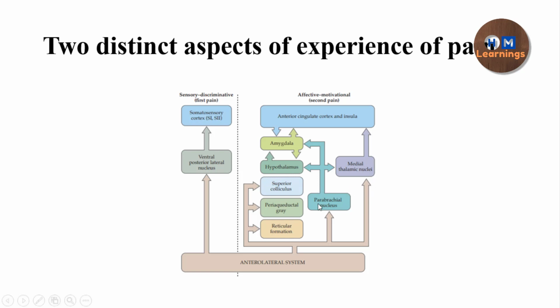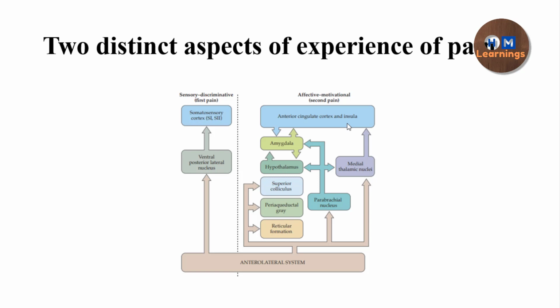The parabrachial nucleus is related to the amygdala, so that is the emotional component. You feel emotional when you are in pain, or when you are emotional, you feel more pain. And all this is going to the anterior cingulate cortex and insula. The insula is associated with the internal state of the body. It is going to regulate the autonomic responses with respect to the pain. And the anterior cingulate cortex is basically a part of the limbic area, so emotional.